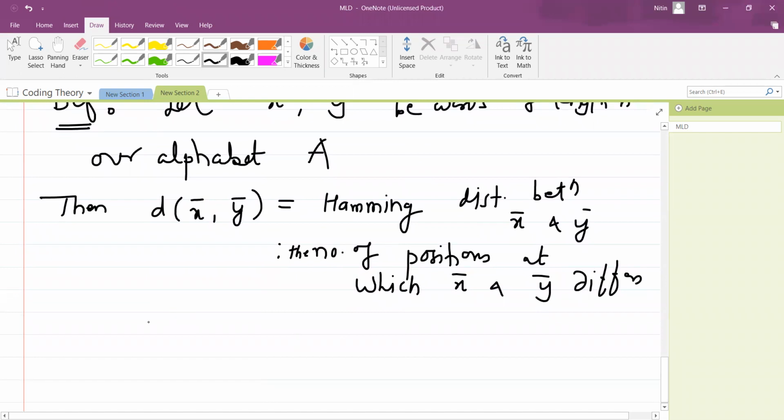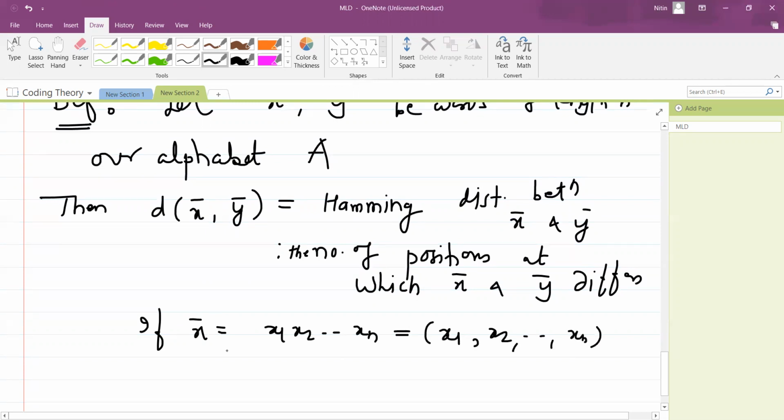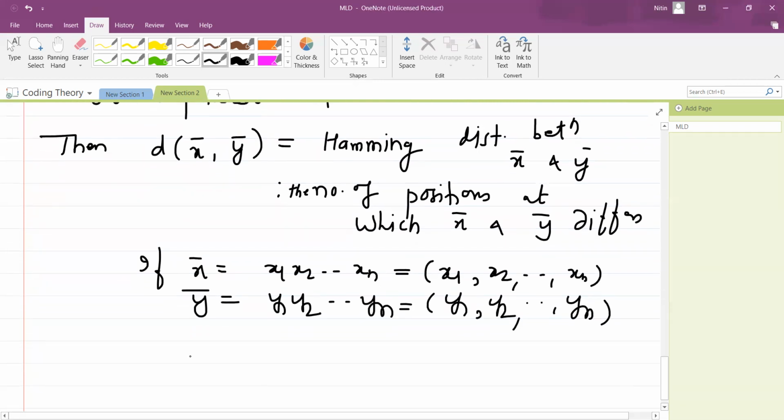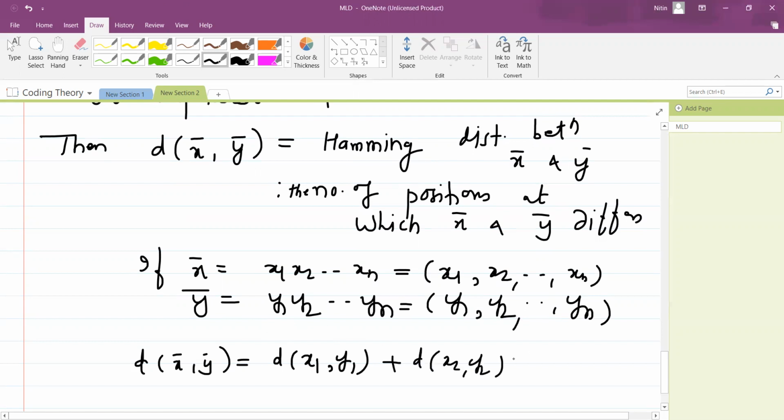One more way of looking at this: suppose my x bar is x1 x2 ... xn, and suppose my y bar is y1 y2 ... yn. Then d of x bar comma y bar is nothing but d of x1 y1, plus d of x2 y2, plus ... plus d of xn yn, because we compare the corresponding entries.